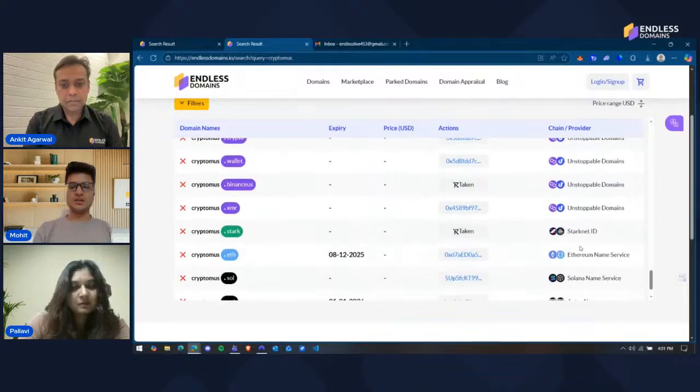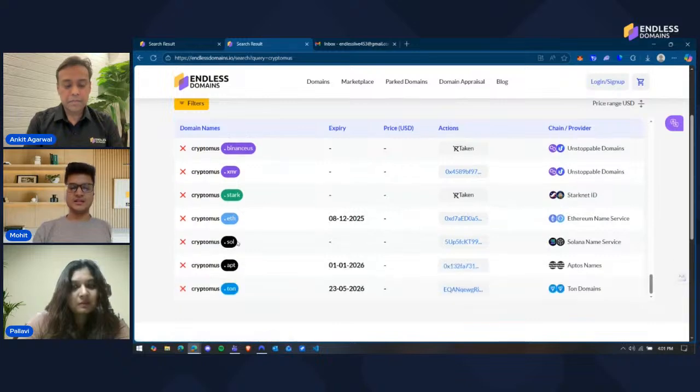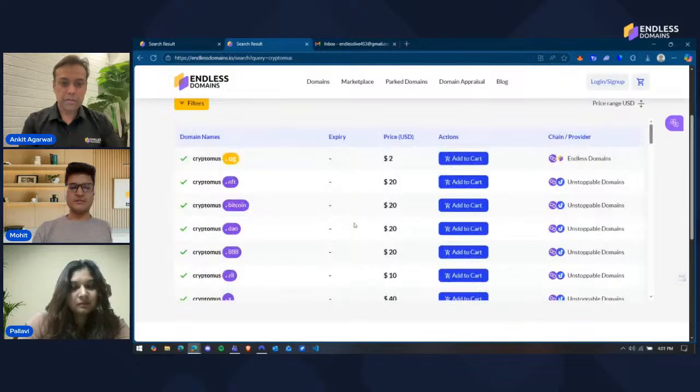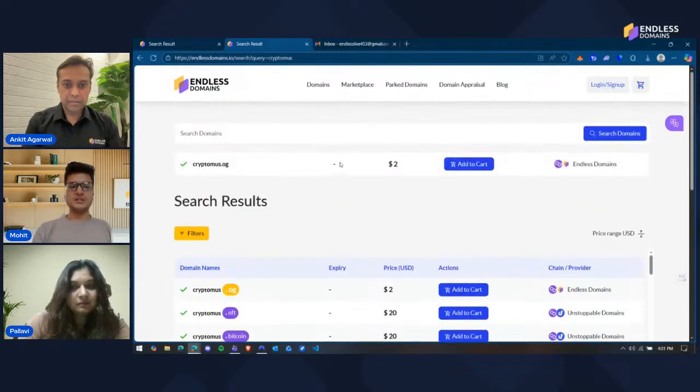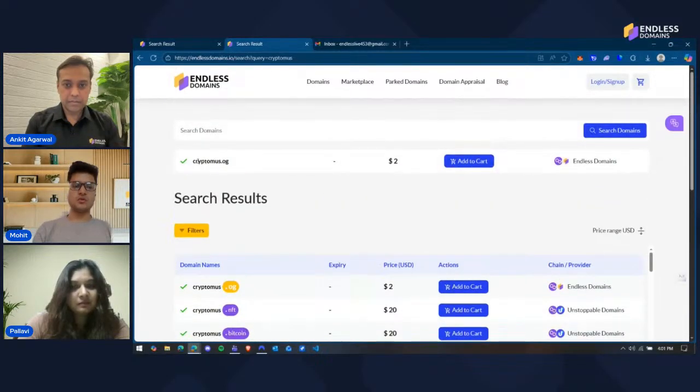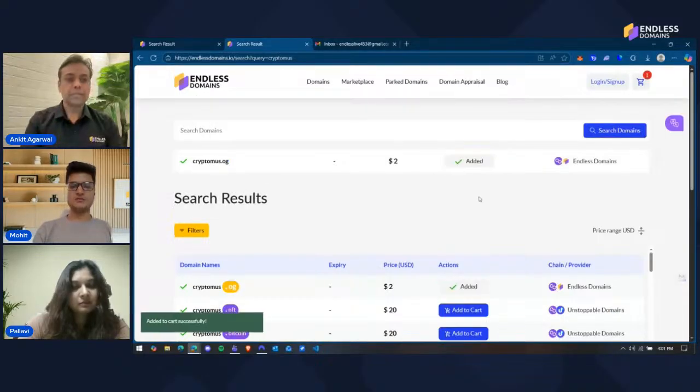Let's say on Ethereum, the domain is already taken; it will expire on 8/12, and someone has taken it. Similarly, on Sol and Aptos as well, it's been taken. So whatever domain you have to buy, you need to check the availability first. Let's say we want to buy this one. This domain is available, so I'll go ahead and add this to my cart.